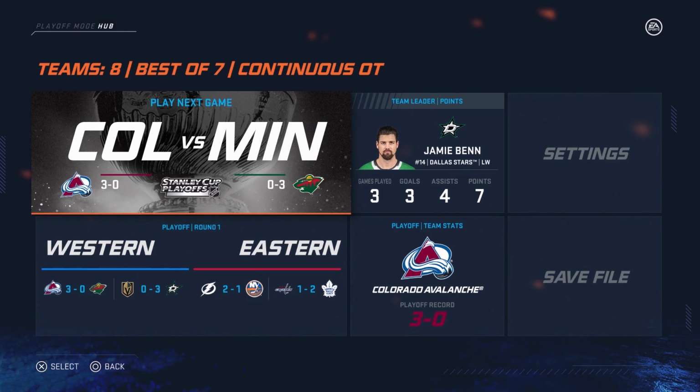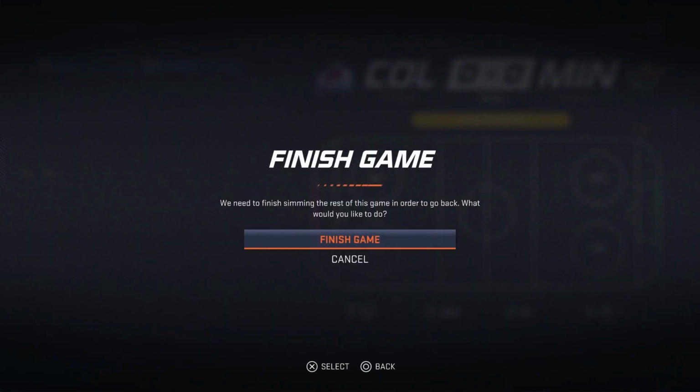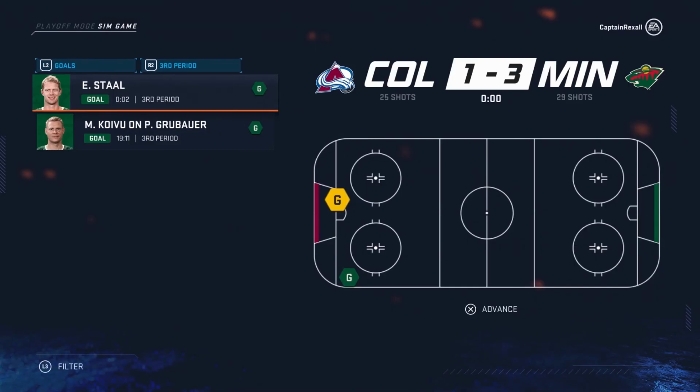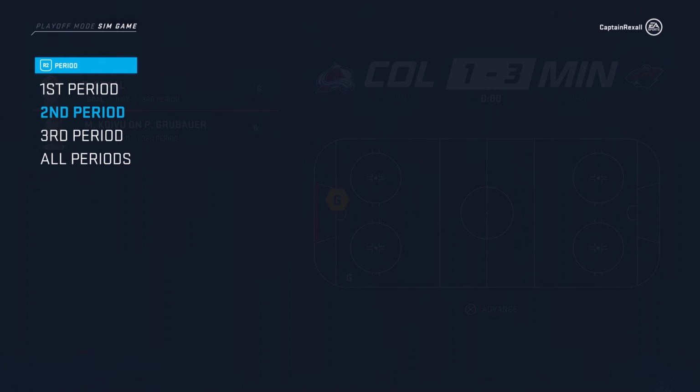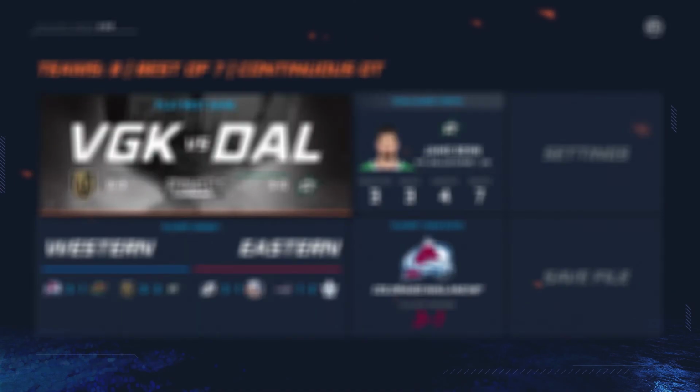Toronto also taking the series lead, and will the Colorado Avalanche beat the Minnesota Wild here in game 4 as the Minnesota Wild, they fight back. Eric Staal getting some big goals there. Staal, Koivu, and Parise, all their big veterans there in the Minnesota getting some big goals.